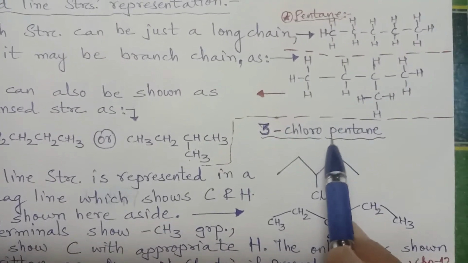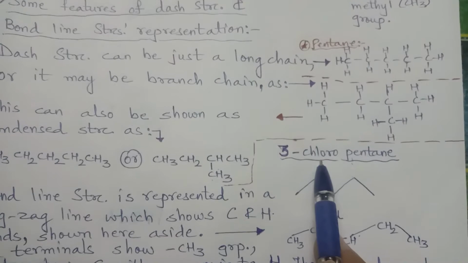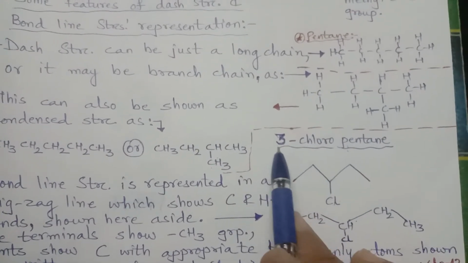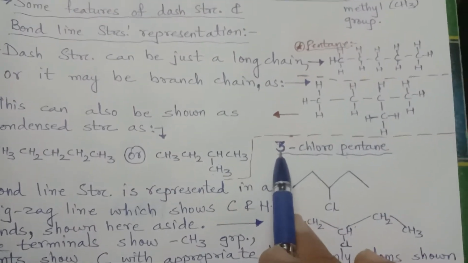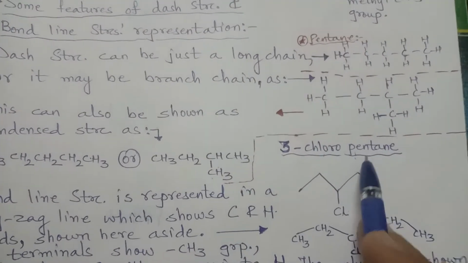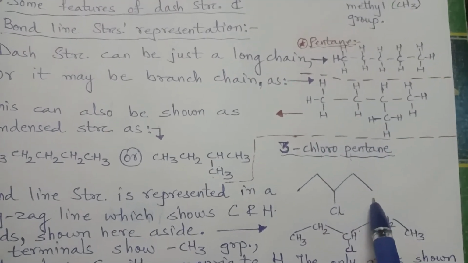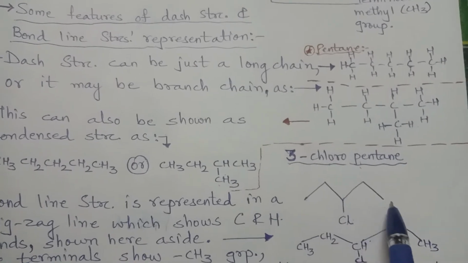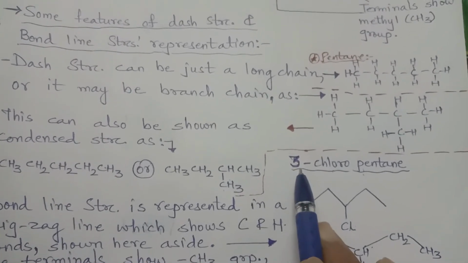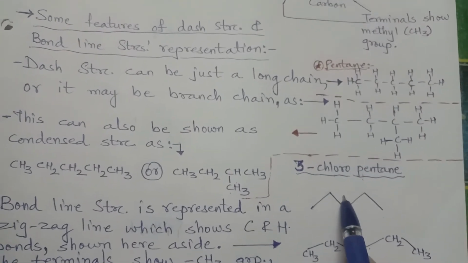Now see, again pentane, so 5 carbon, and chlorine is there, chloro: 3-chloropentane. So the chlorine is on the third position of pentane. Actually what it will be: pentane, so 1, 2, 3, 4, 5 carbon, CH3, CH2, and here it is 3-chloro. So one side chloro and one side hydrogen.